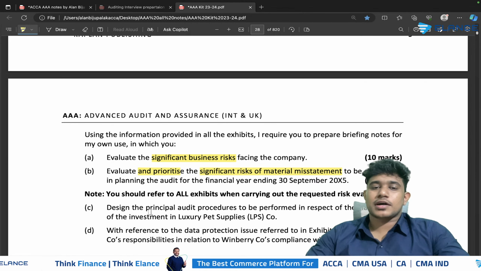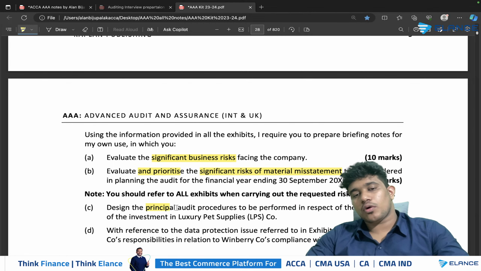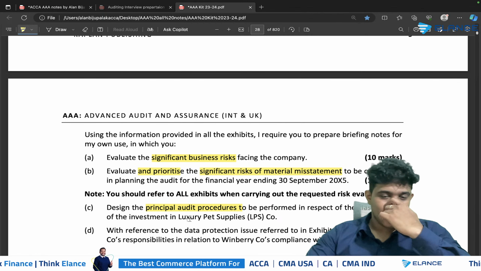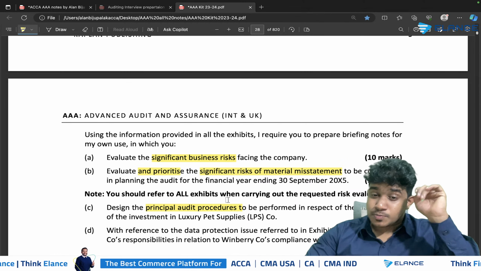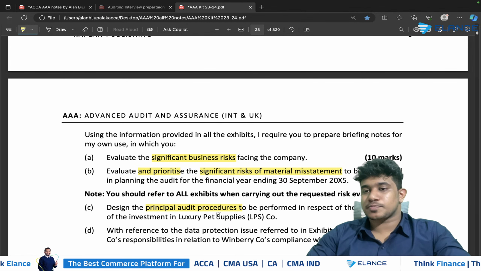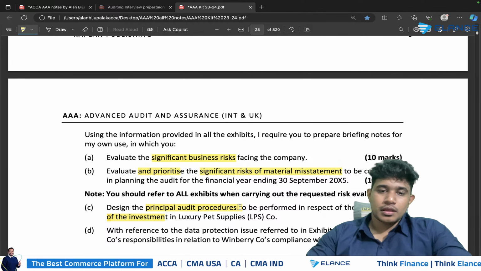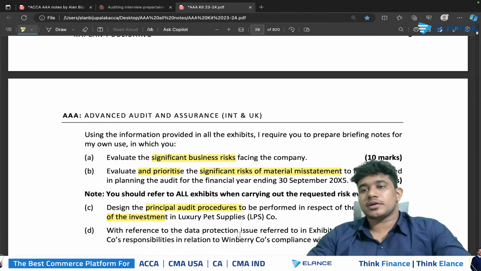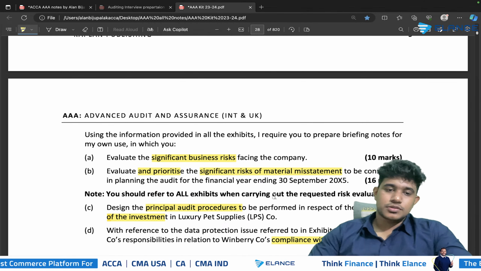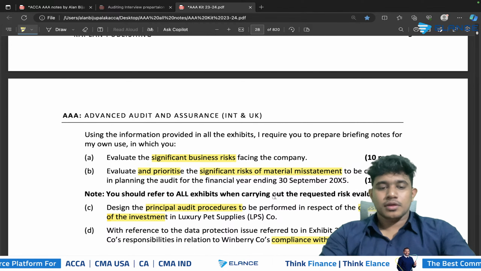Then next, the examiner has asked you to identify and provide principal audit procedures to be performed in respect of classification of investment in LPS company. So they are specifically asking you to write the audit procedures in relation to the classification of investment. So when you get a question like this, you should be specific to the scenario. And again, finally, you're getting a question in relation to the compliance with law and regulation as well. So you need to answer that as well. So that's a theory question. At the same time, it's based on the scenario. So you have to go through the scenario.